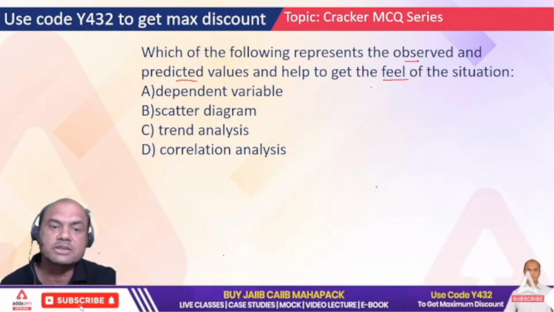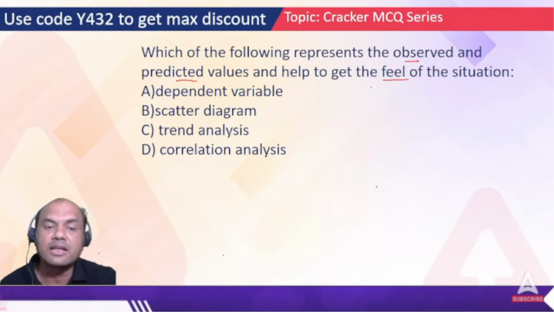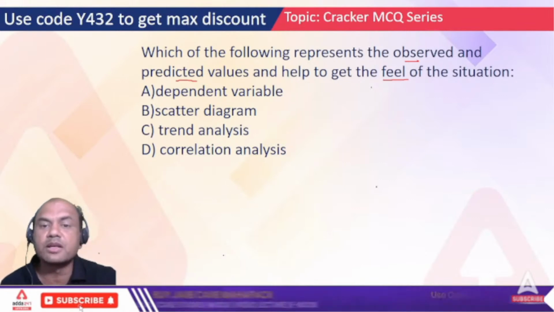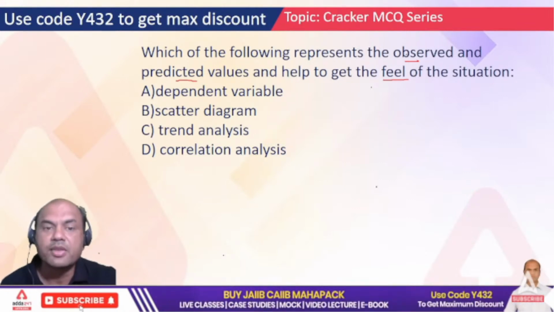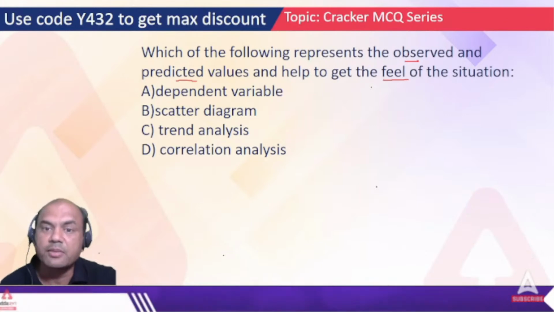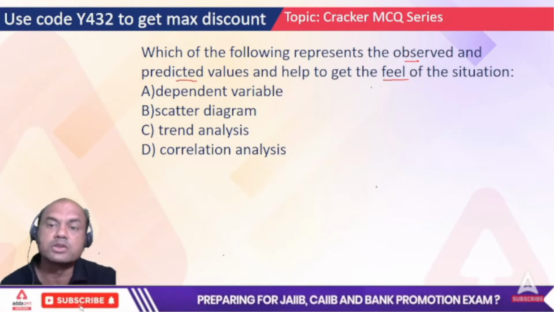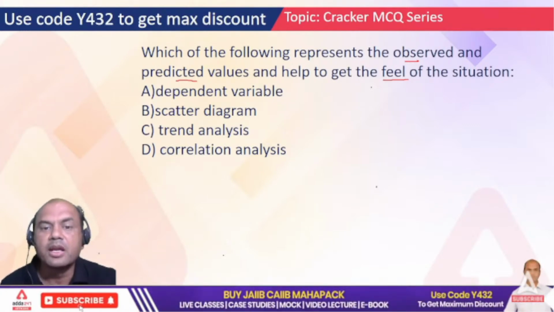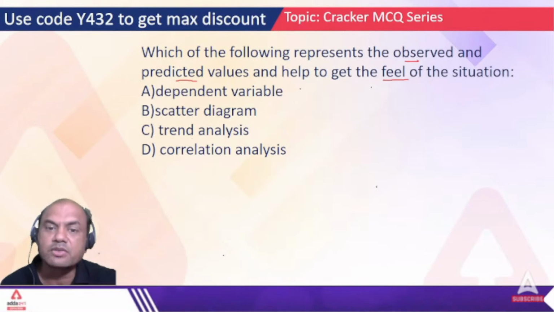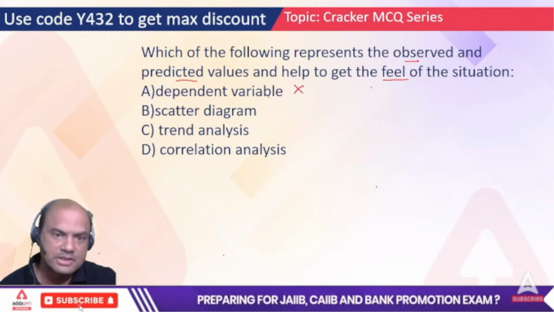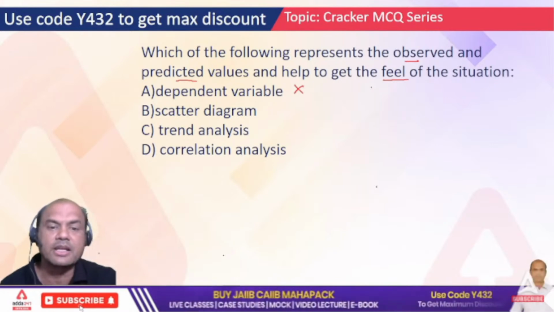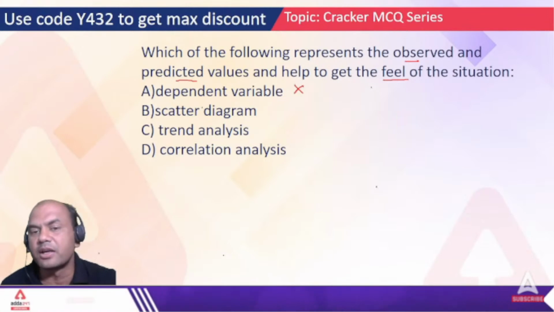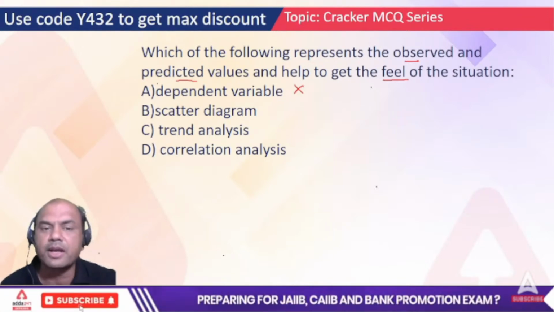Dependent variables, scatter diagram, trend analysis, and correlation analysis. Who gives you the correct picture? It must give you the feel of the situation, and also the observed and the predicted values. I'll give you one hint. Dependent variable is out because this is just one term in statistics. Scatter diagram, trend analysis, correlation analysis. Out of these three, again one hint: observed and predicted is required.